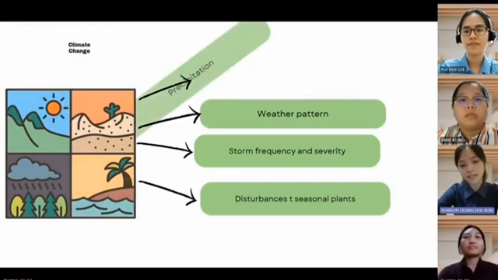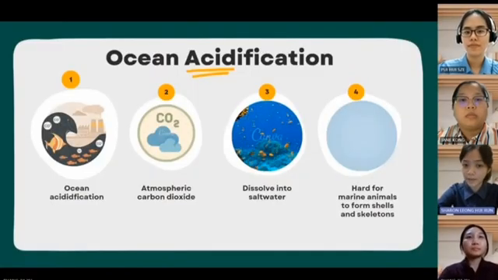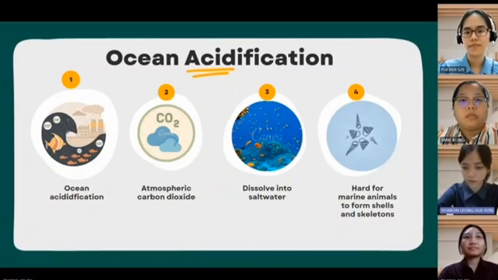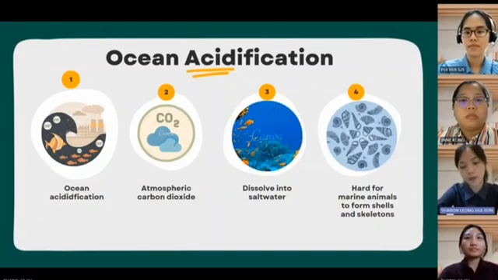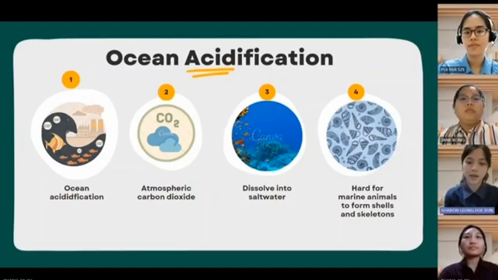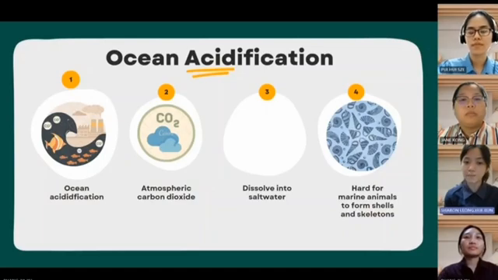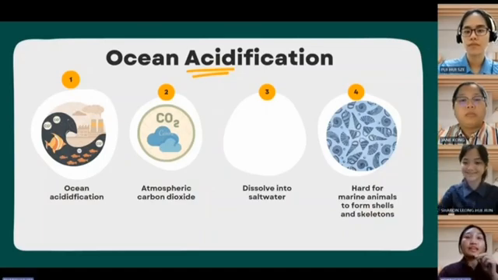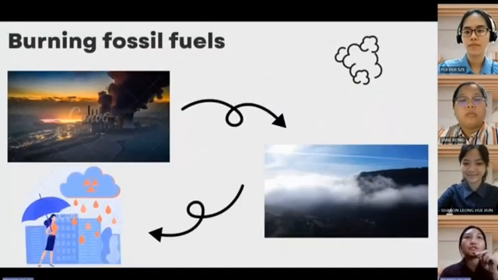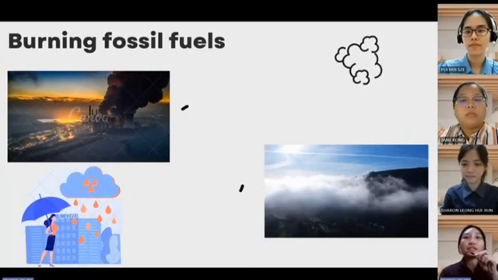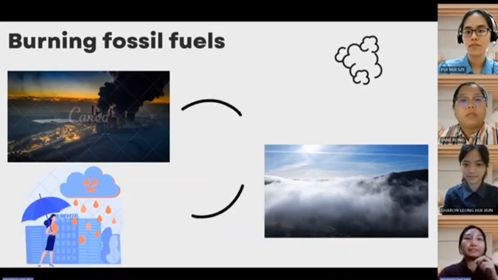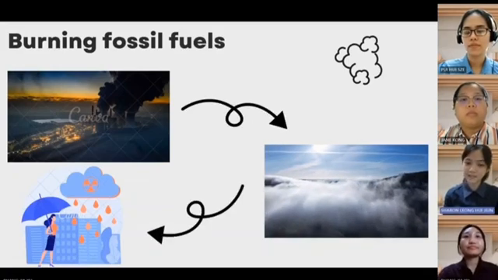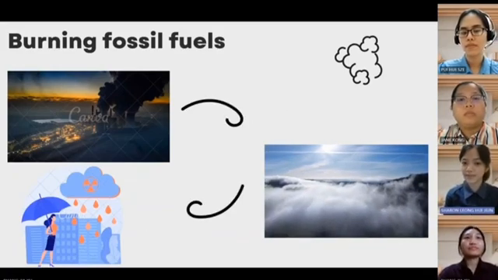Moreover, ocean acidification is caused by atmospheric carbon dioxide dissolving into seawater, which influences marine habitats and affects the ability of marine organisms to develop and maintain shells and skeletons. Well, any more ideas for the impact on the atmosphere? Yes, burning fossil fuels releases sulfur and nitrogen oxides into the atmosphere and forms acid rain. So, how does acid rain affect environmental components?